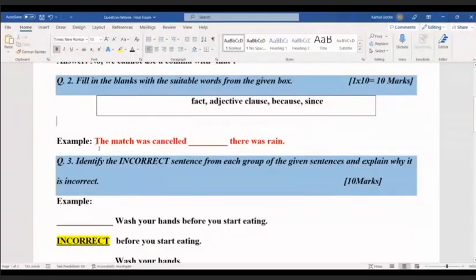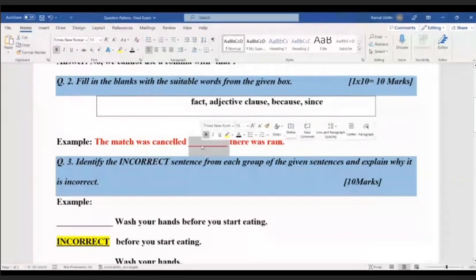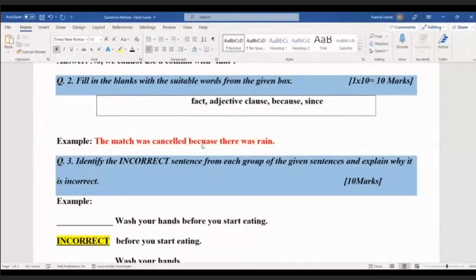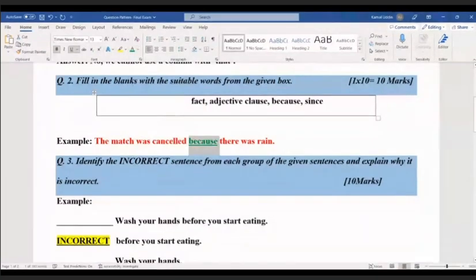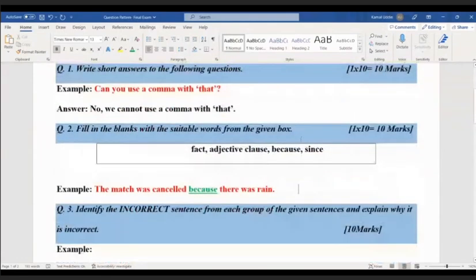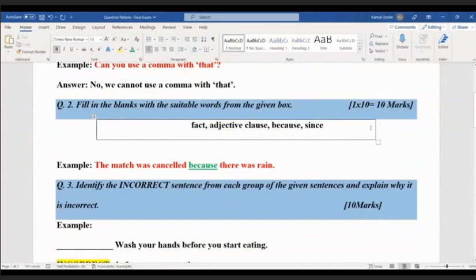Now there is an example. The question sentence is, the match was cancelled dash there was rain. So the answer will be because: the match was cancelled because there was rain. In this way you have to fill in 10 gaps. There will be 10 sentences. Each sentence will have 1 gap and you will get 1 mark for that.